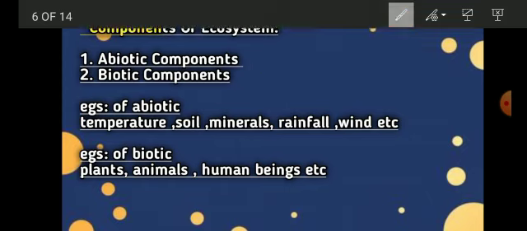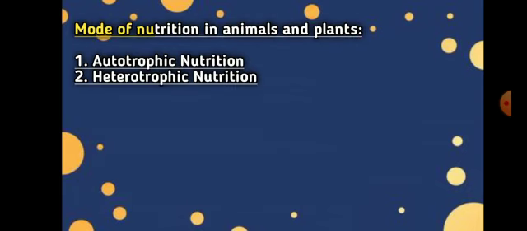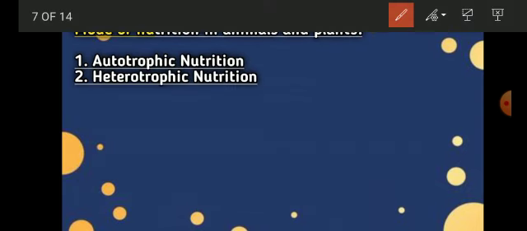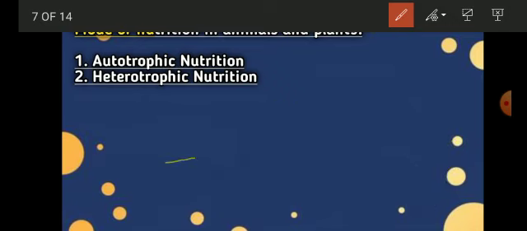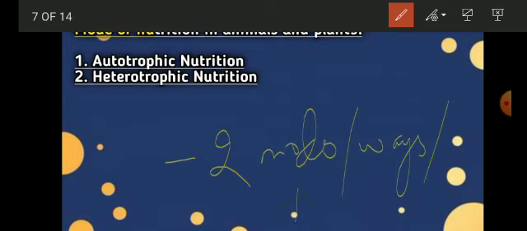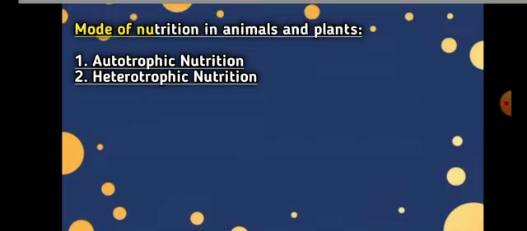Okay, so let me move on with the next topic. As we saw before the two components of your ecosystem, now let us see the two modes or ways or types of nutrition in animals and plants.